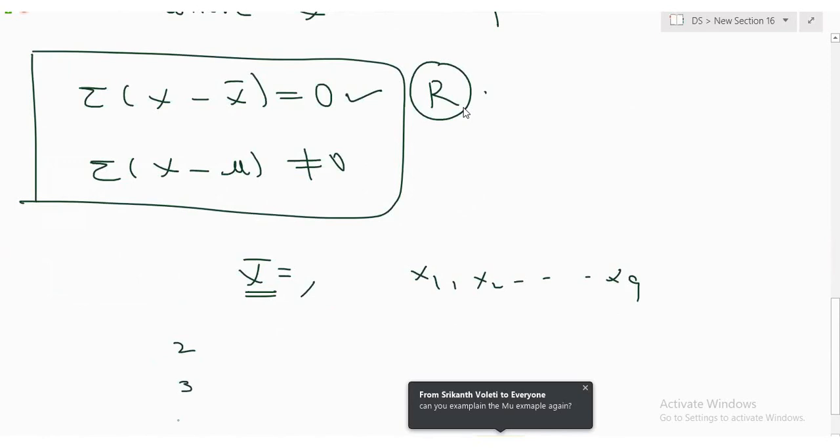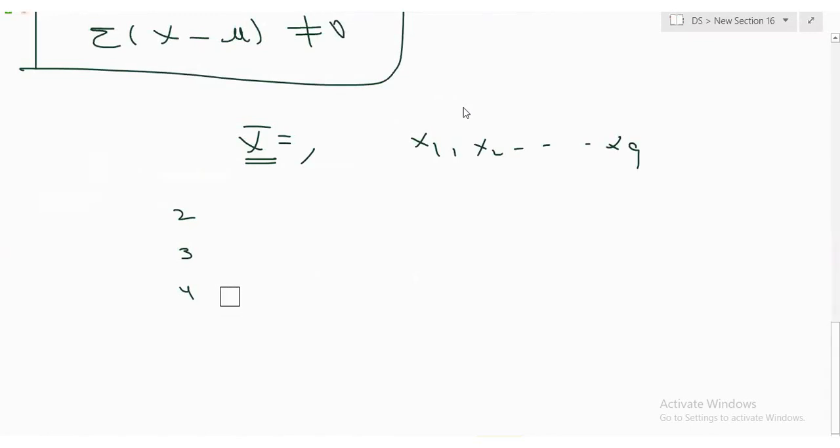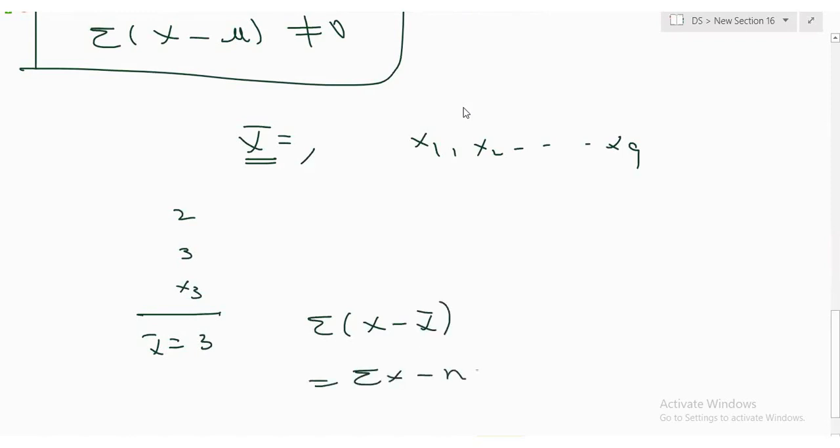It is like this. Let's say 2, 3, 4. I'm deleting one, but I'm giving the average value. The average of 3 observations is, let's say, 3. I have not given this value. Can I find it out or not? What is the meaning of this? Sigma x minus x bar, right? Sigma x minus n x bar equal to 0. This is a rule on any sample data. I'm not considering the population, I'm considering only the sample. All are with me?